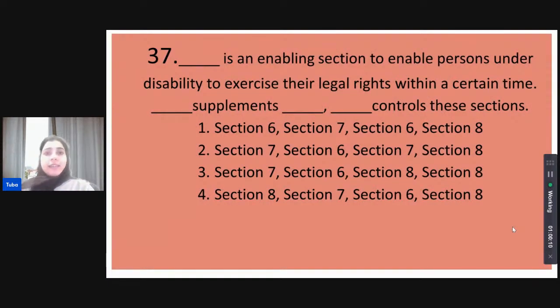Which of the following is an enabling section? Okay, so there is an array of sections over here in the options, and we have to figure out which belongs where. Section dash is an enabling section to enable persons under disability to exercise their legal rights within a certain time. Section dash supplements section dash, and section dash controls all these sections. A bit complex, but the first fill in the blank should give you a clear answer. So which section enables people under disability to exercise their legal rights under limitation?